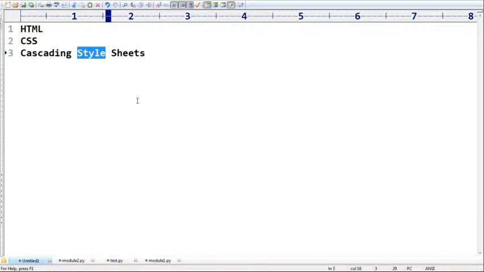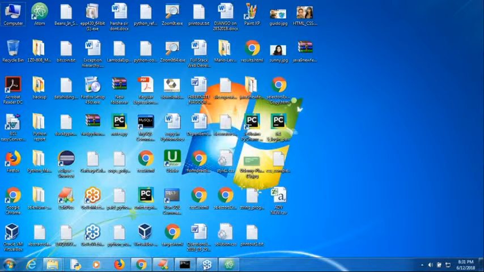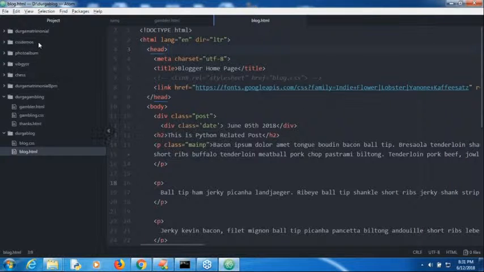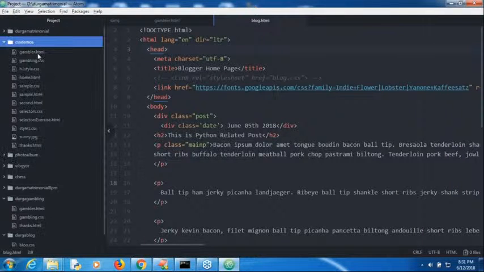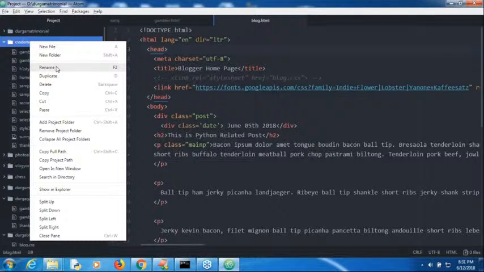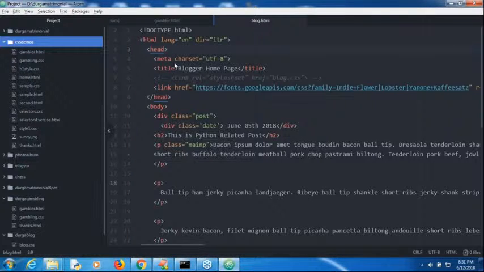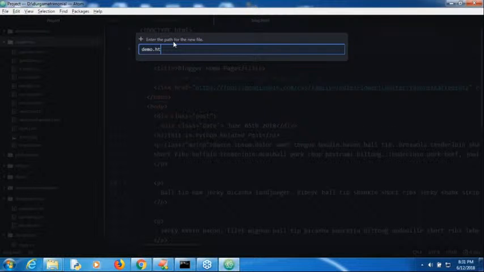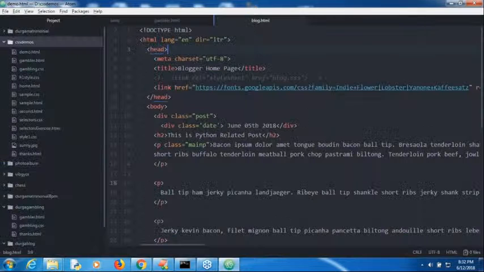Now, sir, just a matter of 1 minute, let me take a simple example. A CSS demo, just a demo. Assume demo.html. New file, CSS demo.html, just for a basic idea, and then I will continue again.